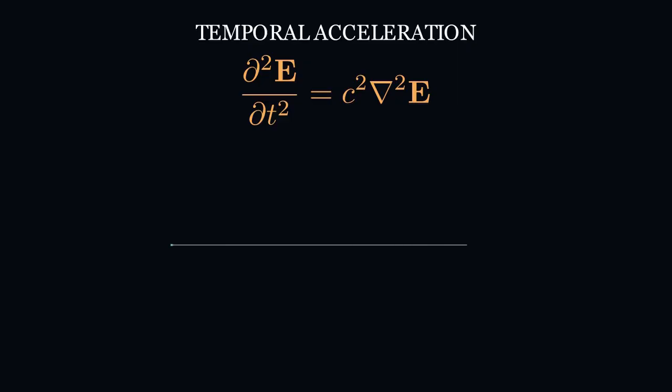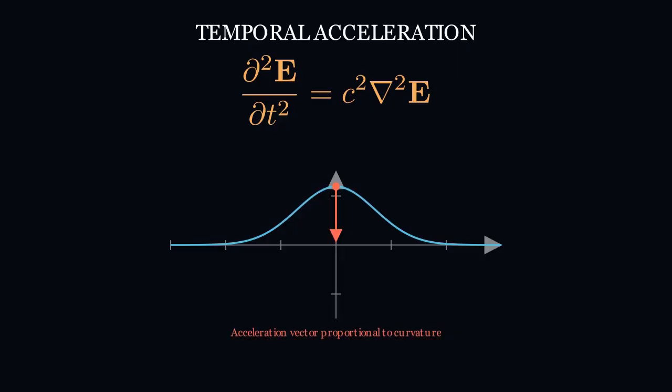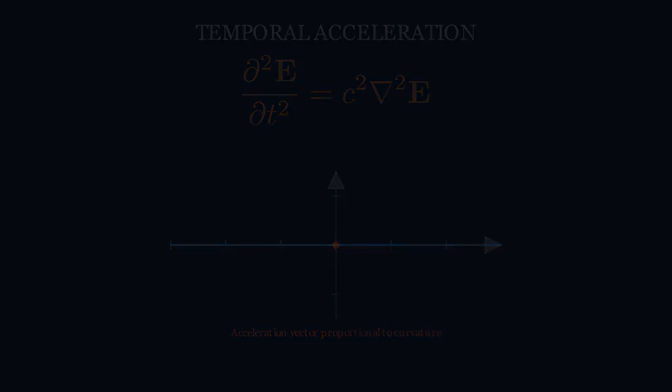On the right side of the equation, we have the second derivative with respect to time, ∂²/∂t². This represents the acceleration of the field value at a single point. The wave equation states that the temporal acceleration of the field is directly proportional to its spatial curvature. If a point on the wave is curved sharply relative to its neighbors, it will accelerate rapidly back toward the average. This local imbalance drives the propagation forward.